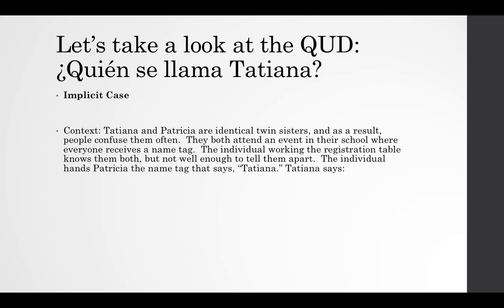Tatiana and Patricia are identical twin sisters, and as a result, people confuse them often. They both attend an event in their school where everybody receives a name tag. The individual working the registration table knows them both, but not well enough to tell them apart.